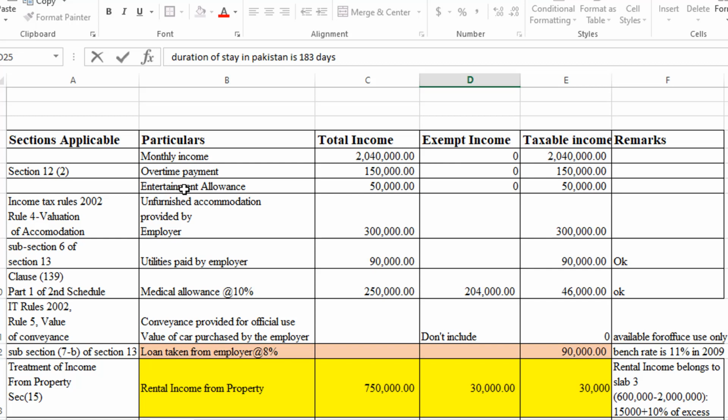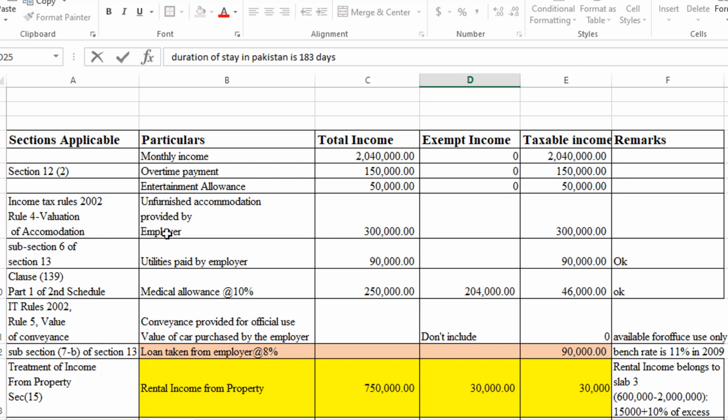Then we come to the overtime payment under section 12 subsection 2. Overtime payment 150,000 goes directly to the taxable income, meaning there is no exemption available on this part of the income of Mr. Anonymous. Entertainment allowance is also not exemptible. The whole amount becomes part of the taxable income and is placed under the heading of taxable income, 50,000.